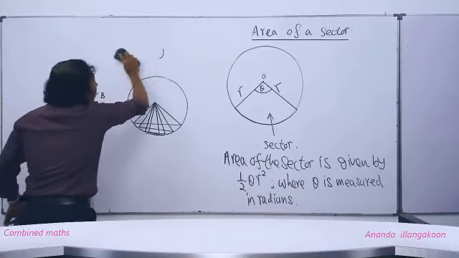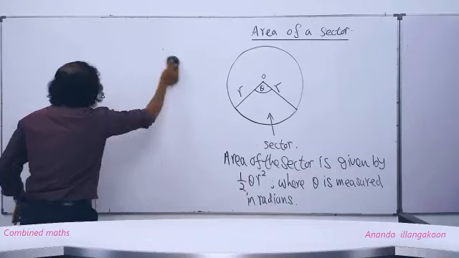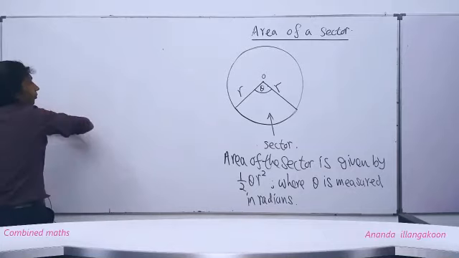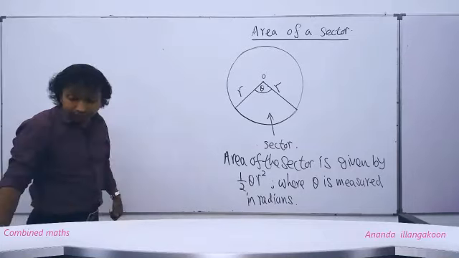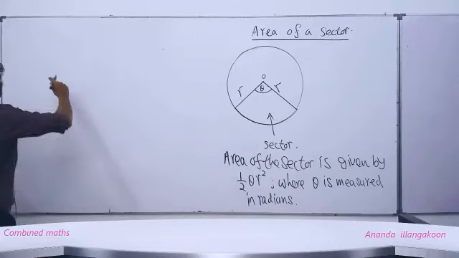Right. Then you write, people, this way. Write down this way.